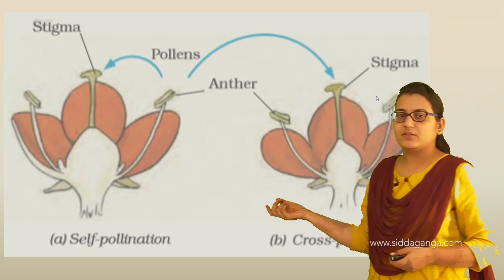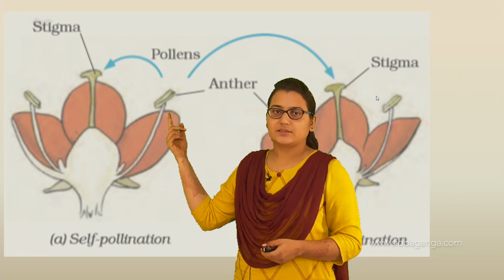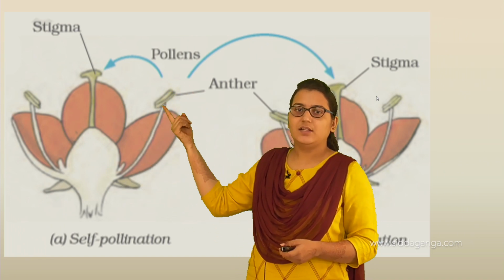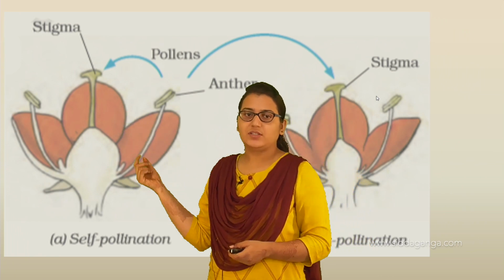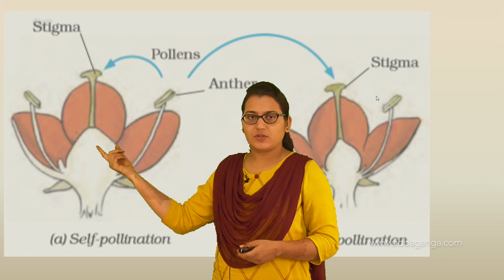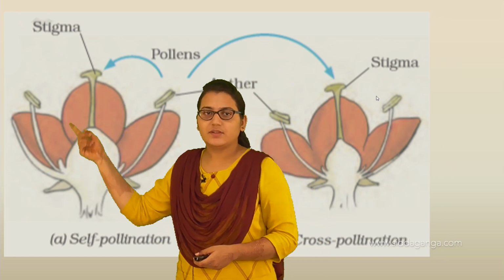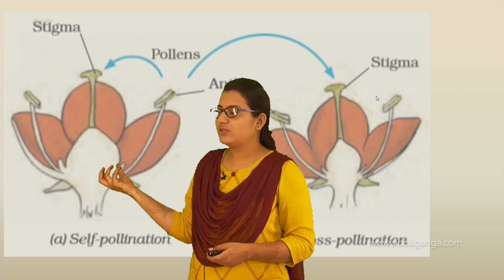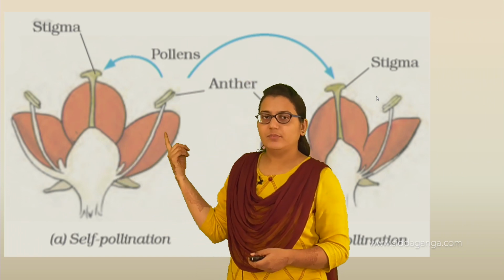This is a flower where we have seen self-pollination. Here is the stigma and here is the anther. This is the male reproductive part, the stamen. This is the stamen, this is the anther and this is the filament. In this flower both male and female gametes are present. This is the hibiscus flower, in which both male and female gametes are present in the same flower. Here we have the stigma, style and ovary. Inside this ovary, ovules are present. This is the female reproductive part, the pistil, and this is the anther, the male reproductive part.